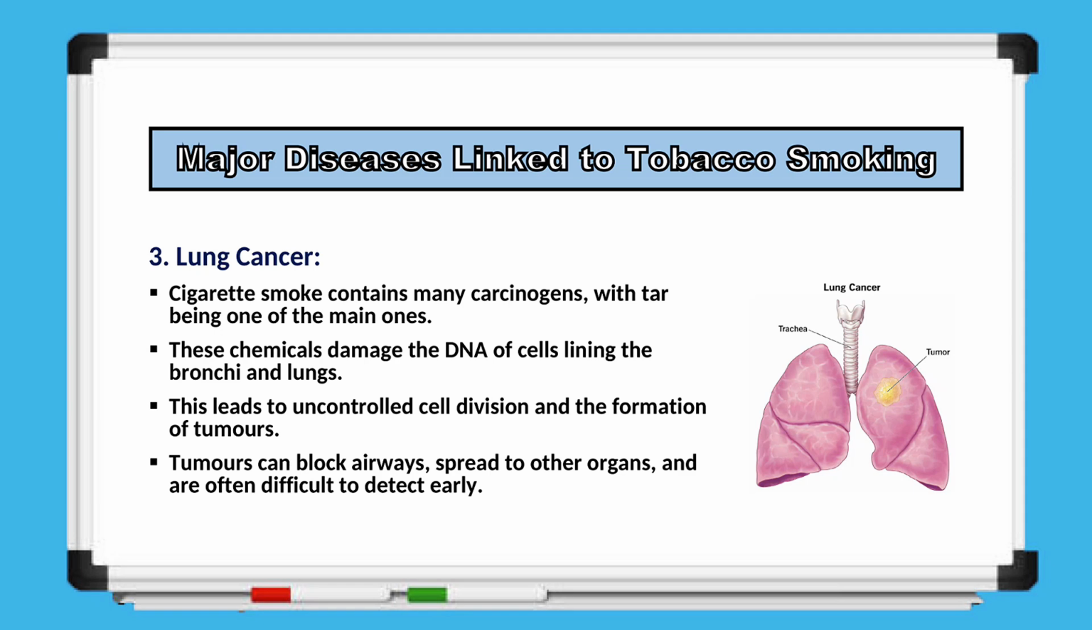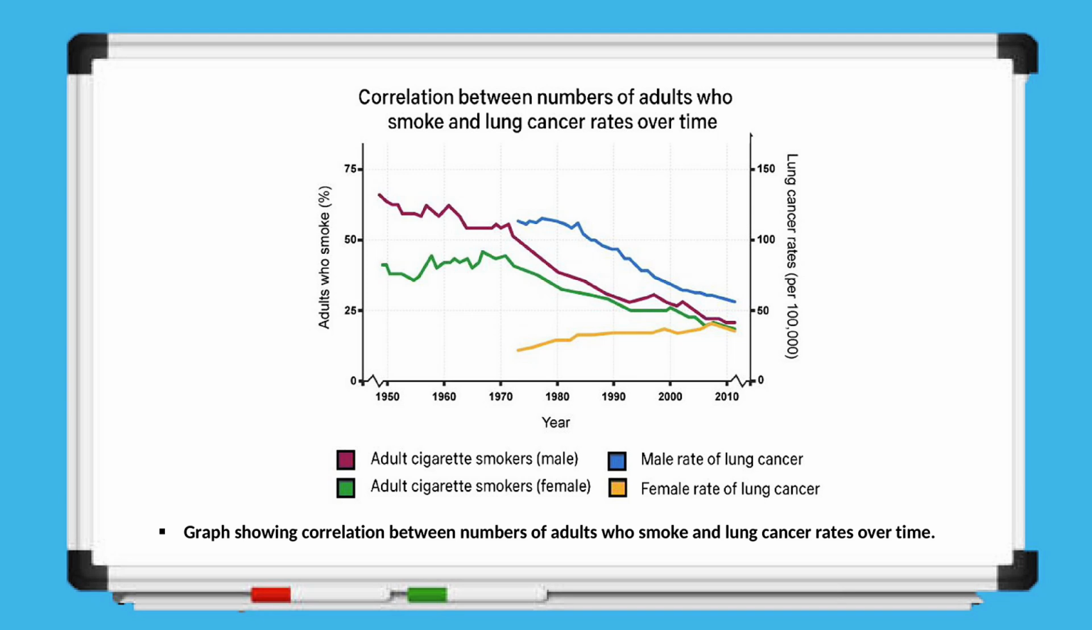especially dangerous. Now, this graph highlights the strong link between cigarette smoking and lung cancer by showing how shifts in adult smoking habits are followed by changes in lung cancer rates over time. It compares the percentage of male and female smokers with their respective lung cancer rates between 1950 and 2010.